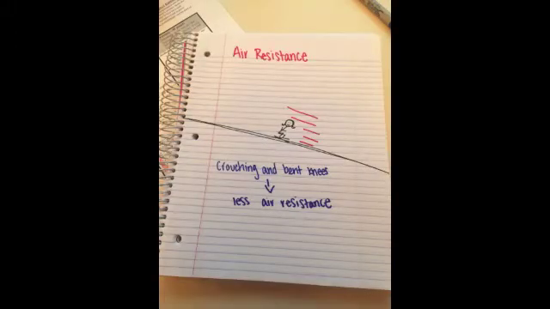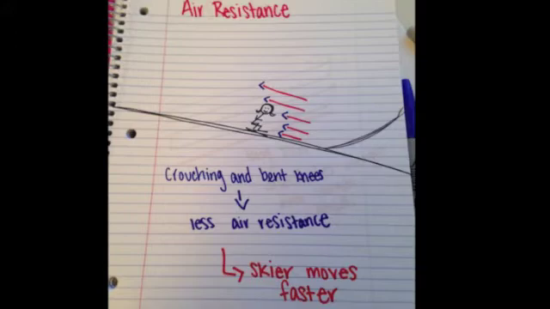Air resistance. Also to increase their air time, skiers crouch and wear skin-tight suits and helmets so that they move faster through the air. Both the waxed skis and the skier's clothing, combined with the crouching, ensure that the velocity is as large as possible, so the skiers have the most time in the air to perform their tricks.